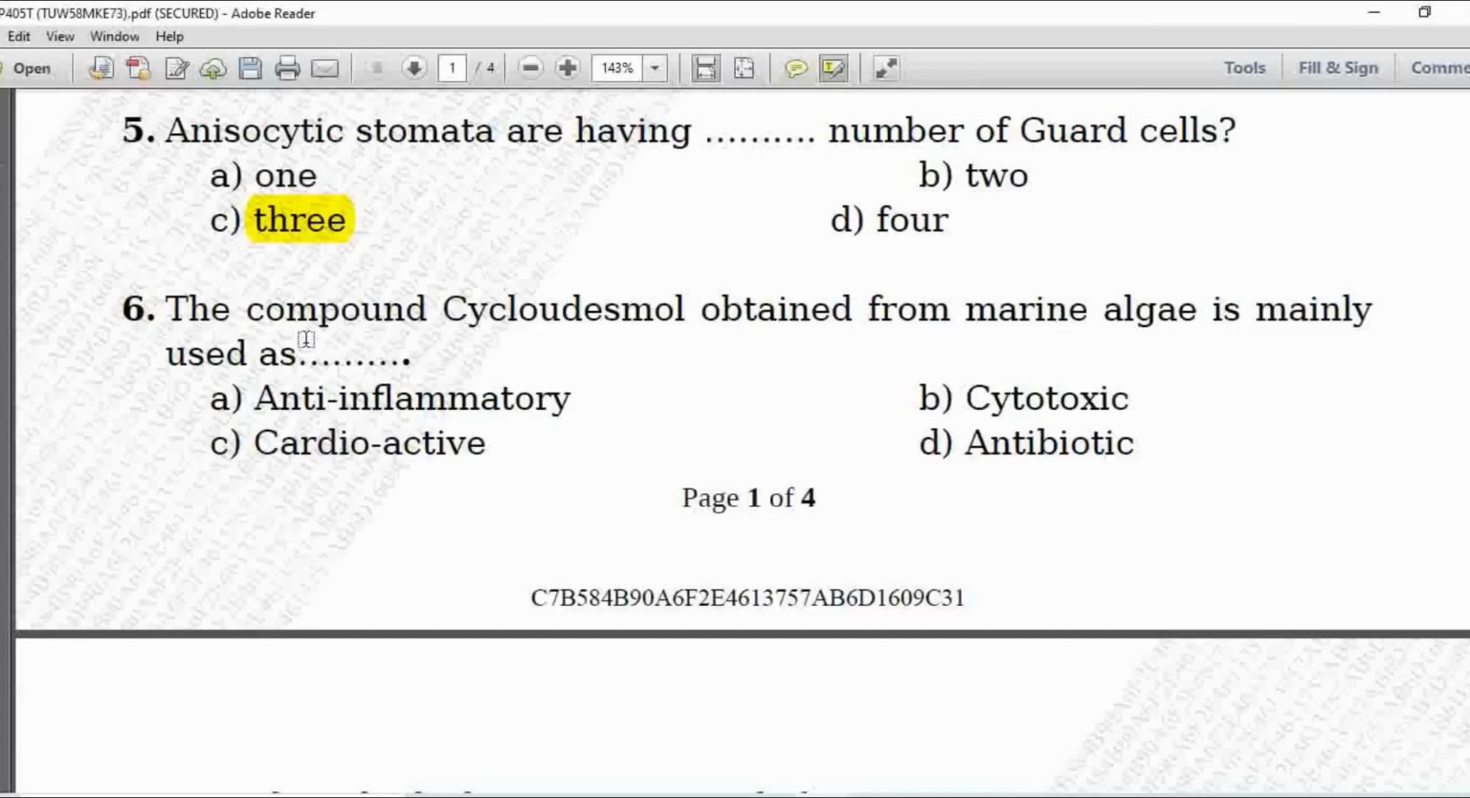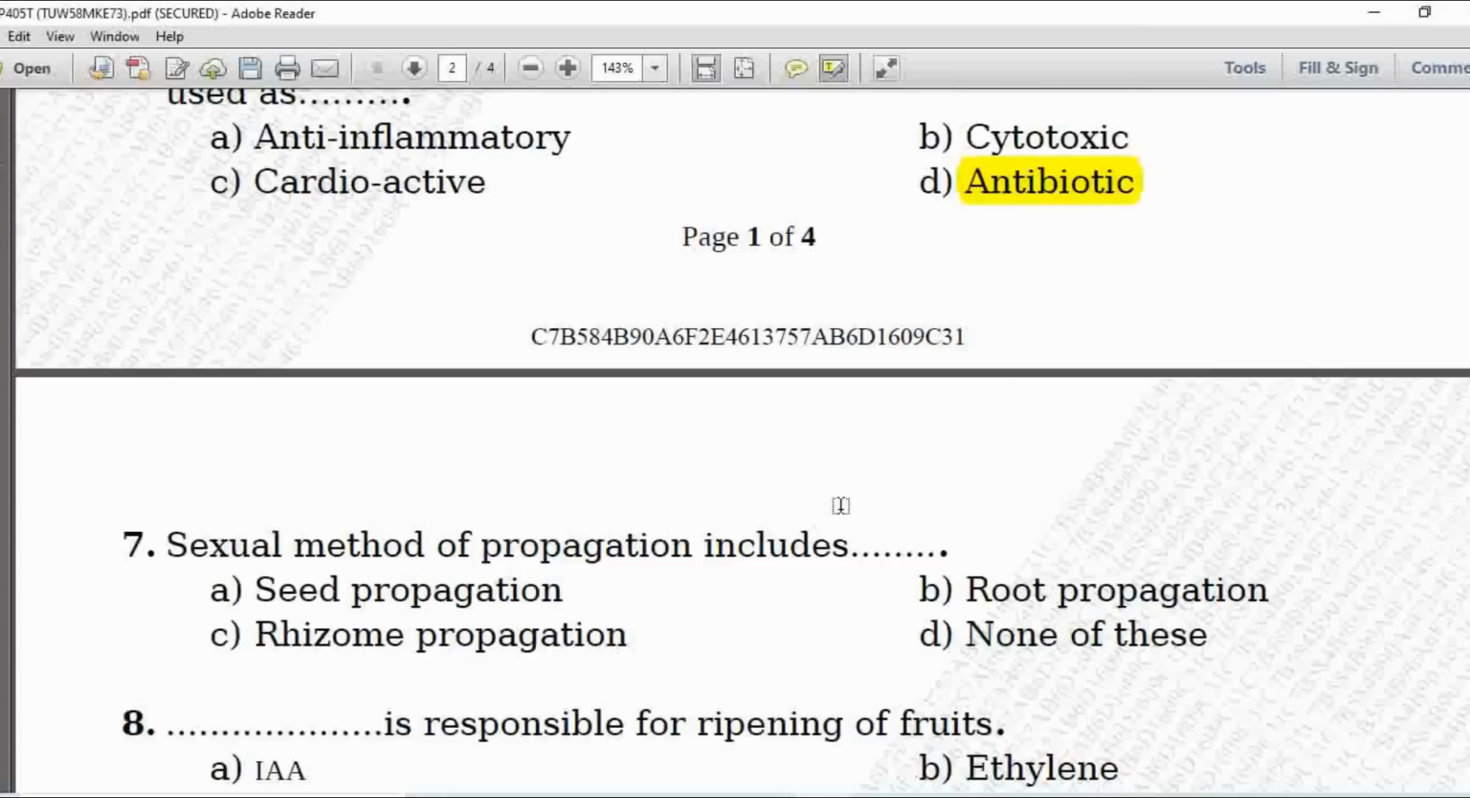Next MCQ, the compound cyclohydrosmol obtained from marine algae is mainly used as, option A is anti-inflammatory, B is cytotoxic, C is cardioactive and D is antibiotic. Here the compound cyclohydrosmol, it is obtained from the marine algae, it is mainly used as an antibiotic. So option D is correct.